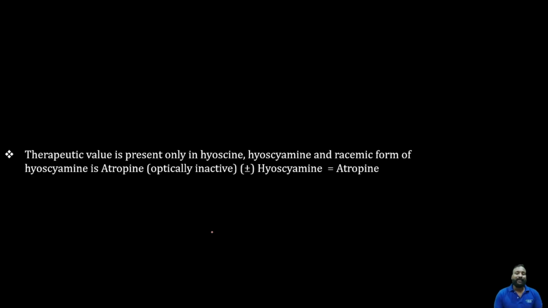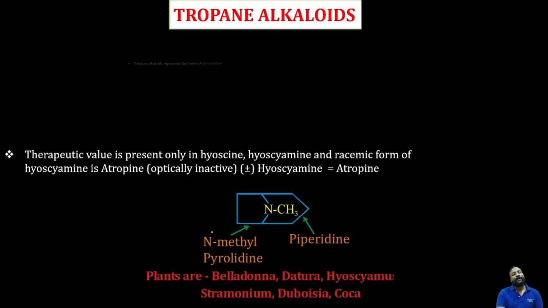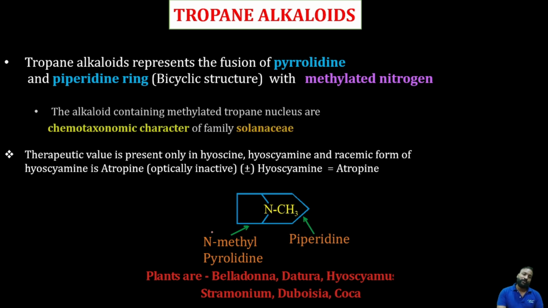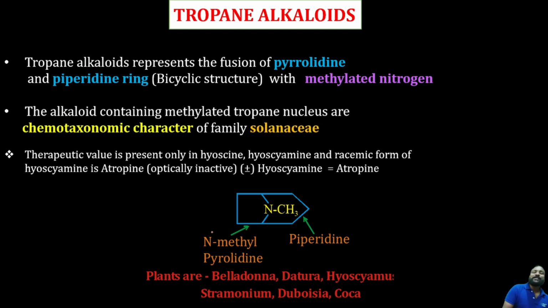Okay, so next in that part we have tropane alkaloids, which means alkaloidal drugs containing the tropane nucleus. It consists of the tropane nucleus, my dear students. You can see it right over here. So what do we mean by tropane? The N-methylpyrrolidine and piperidine get fused to form the tropane nucleus.